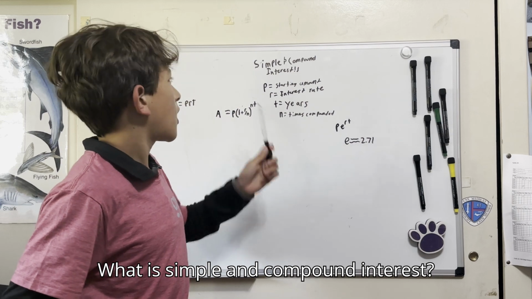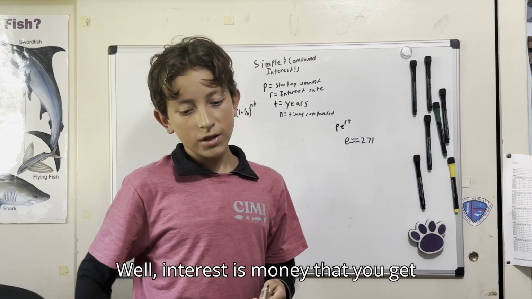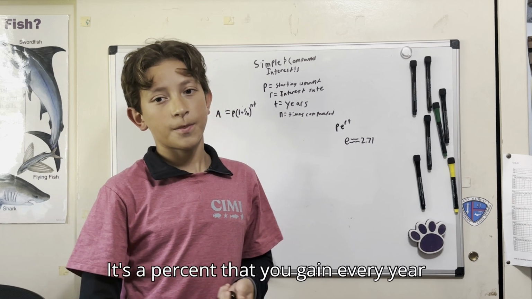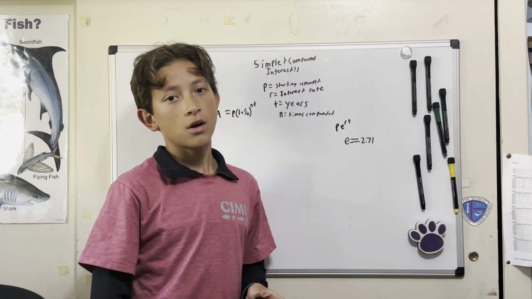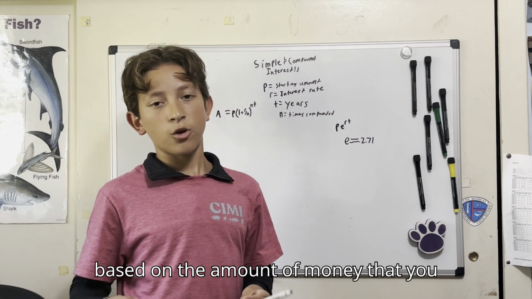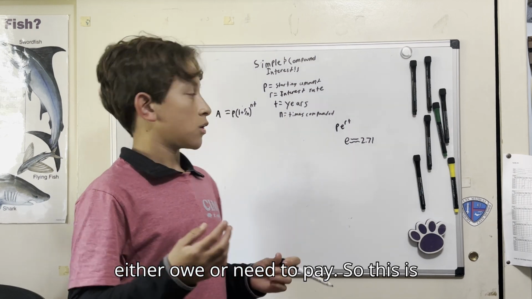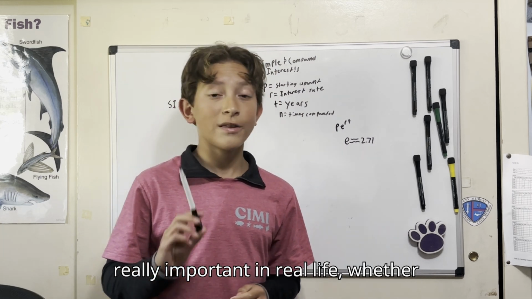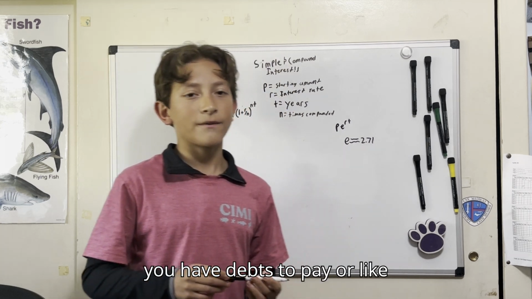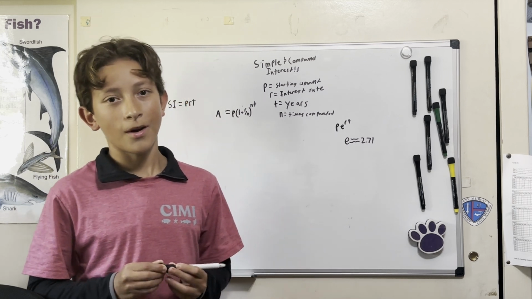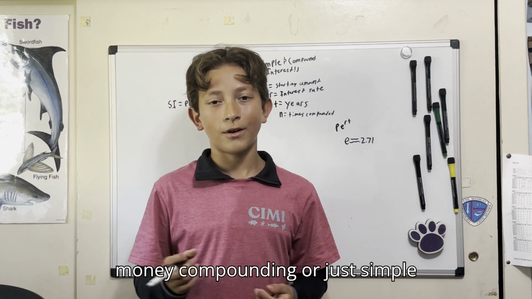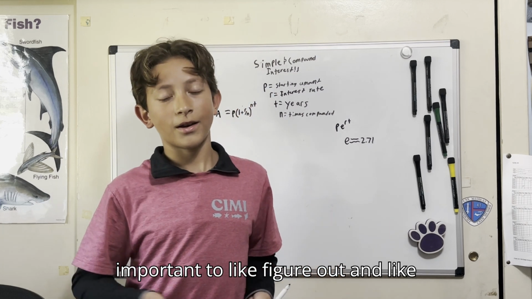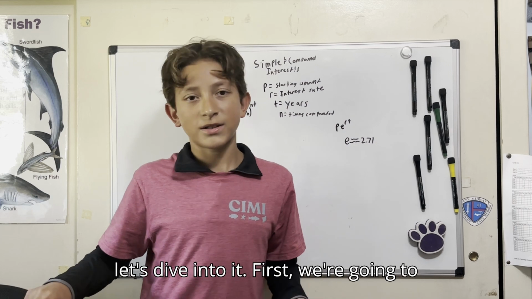So what is simple and compound interest? Well, interest is money that you get from extra money. It's a percent that you gain every year based on the amount of money that you either owe or need to pay. So this is very important in tests because it's really commonly asked, but it's also really important in real life. Whether you have debts to pay or money compounding or just simple interest in a bank, it's really important to figure out and know how much money you're making. So let's dive into it.